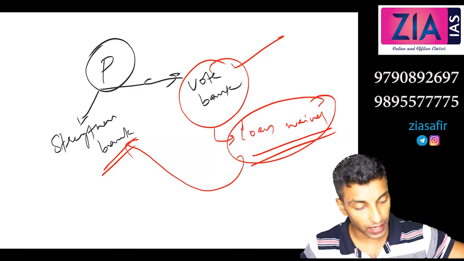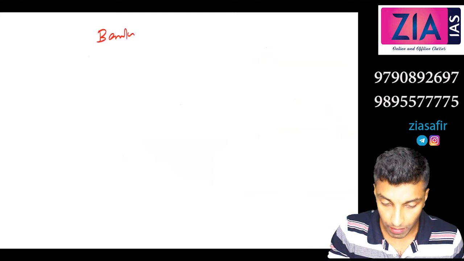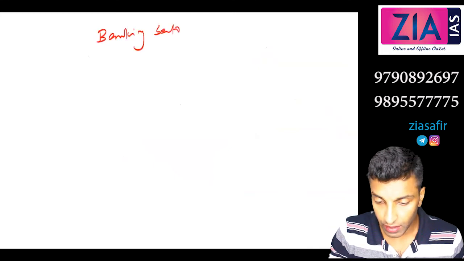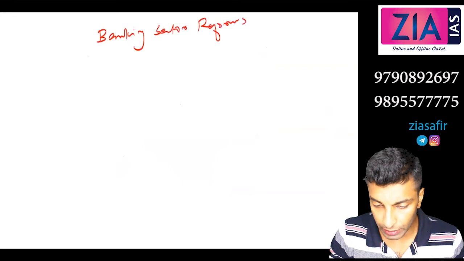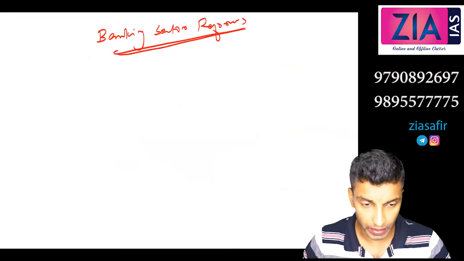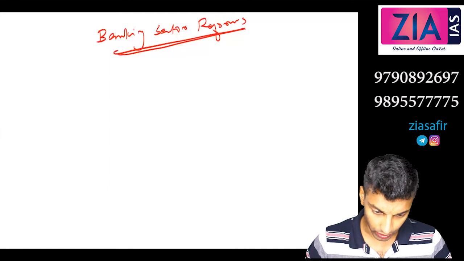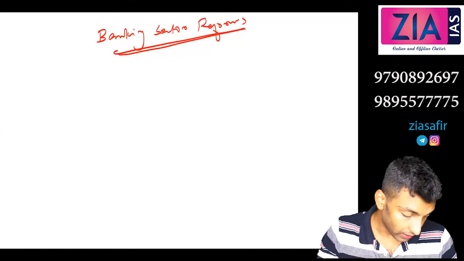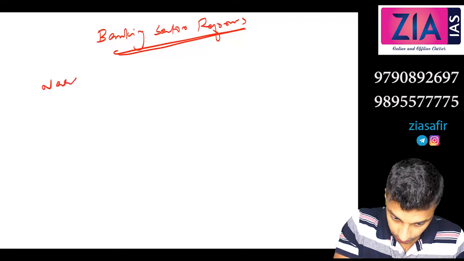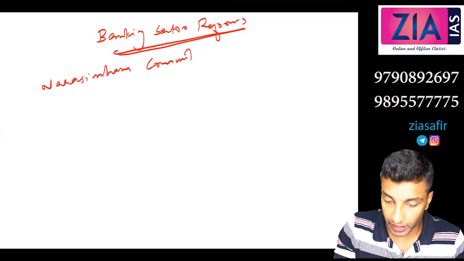Prelims, what they can ask you is regarding what all banks, etc. can be asked. So next you give a heading: banking sector reforms. Banking sector reforms, again very important from mains point of view. Even though this Narasimham committee, which was in 91, one more committee is there, Narasimham 1 and Narasimham 2. One is more important. We will discuss both. Okay, so first you give a heading: Narasimham committee.